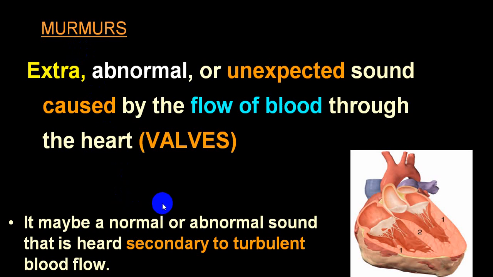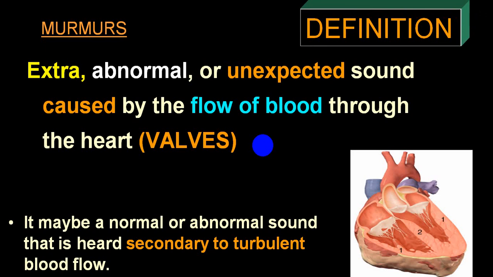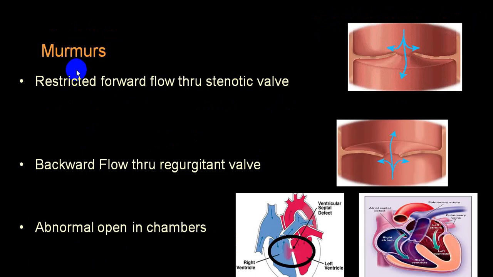So it is an abnormal sound which is due to turbulence of blood flow across the valvular structure or across congenital defects like atrial septal defect, ventricular septal defect or patent ductus arteriosus. These are the three common congenital defects. Or a narrowed valve, that is stenosis. A valve which does not close completely we call an incompetence or regurgitation. So this is the definition or introductory part of murmur.